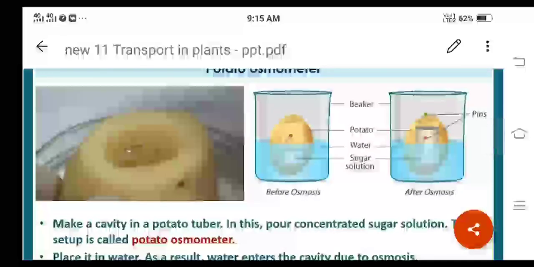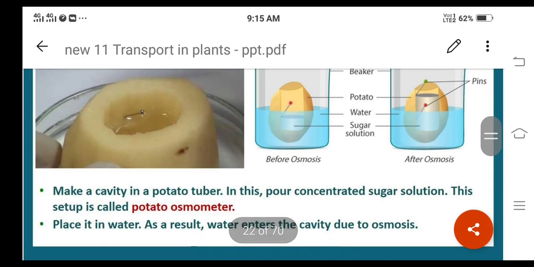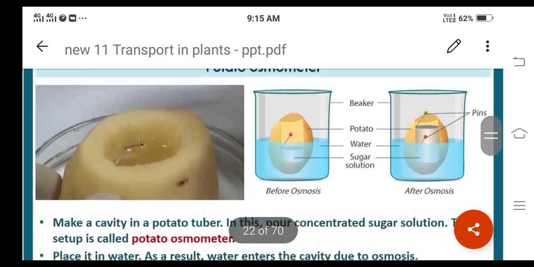Okay, in this pour concentrated sugar solution. This setup is called potato osmometer. Place it in water. As a result, water enters the cavity due to osmosis, right? And here I can tell you in brief.